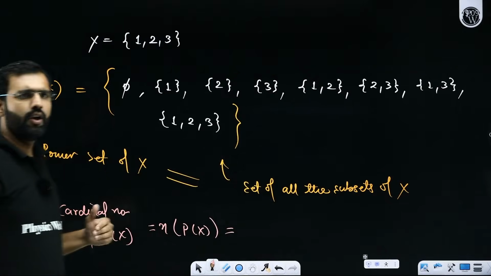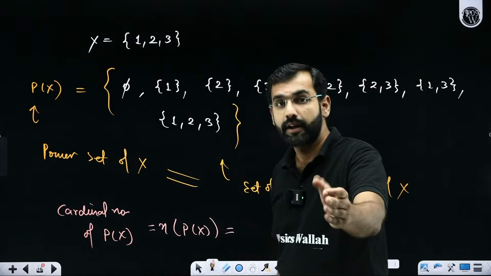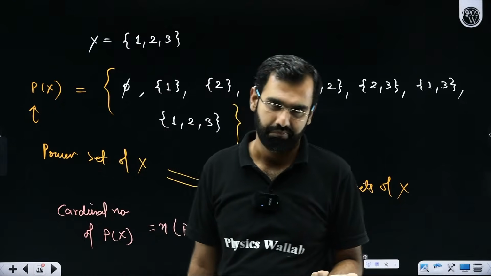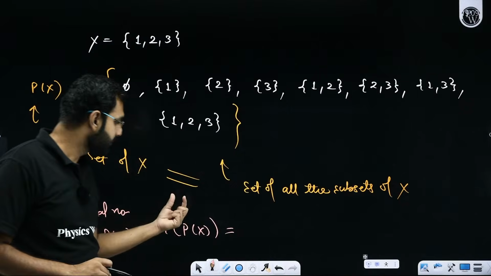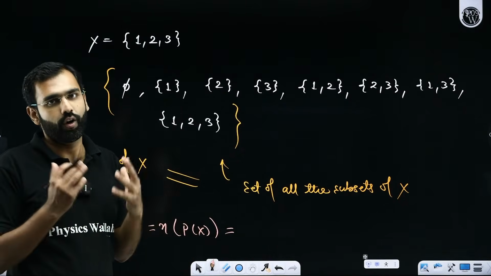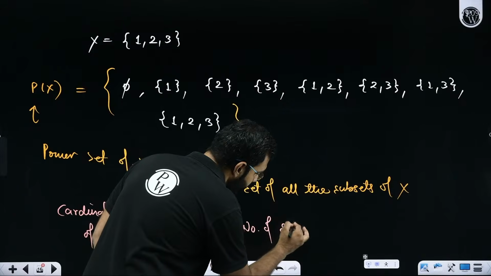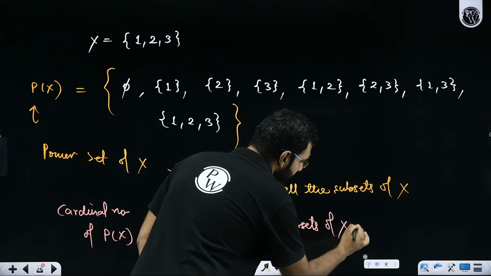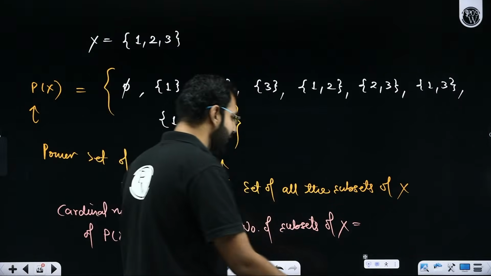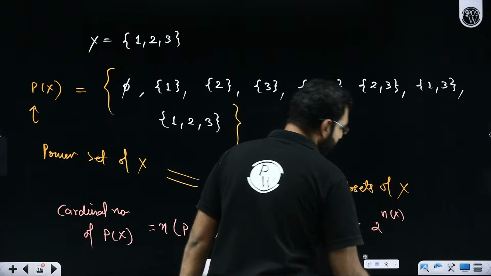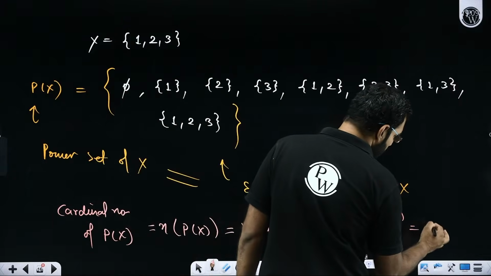What is P(X)? Power set of X. Cardinal number means the number of elements. But sir, what is the power set of X? Power set of X means the set of subsets of X. So they are asking you the total number of subsets of X, and I think we know that. How do we calculate it? We have developed a formula: 2 to the power number of elements in X, or 2 to the power cardinal number of X, which was 3. So it will be 2 cube, which gives you 8.